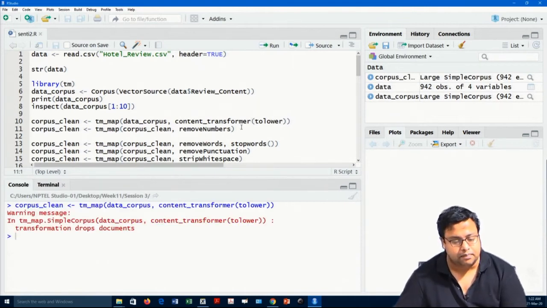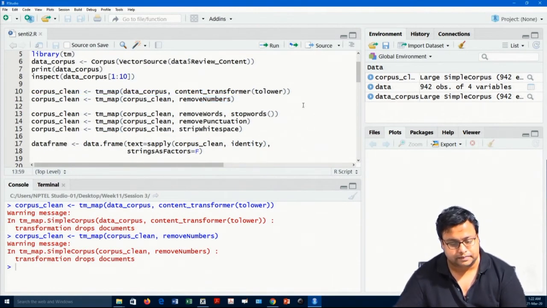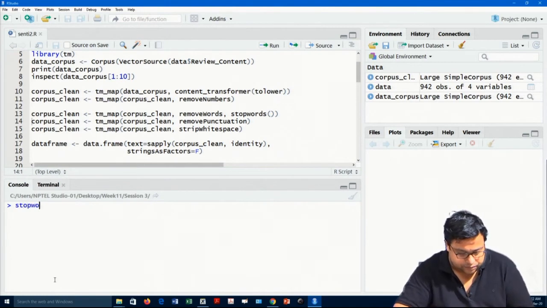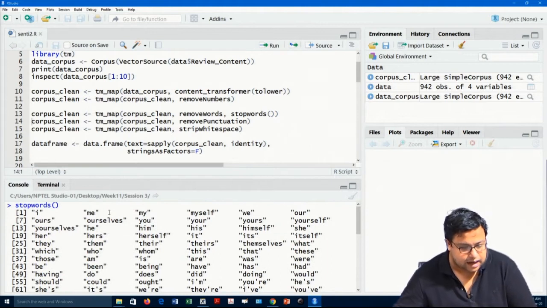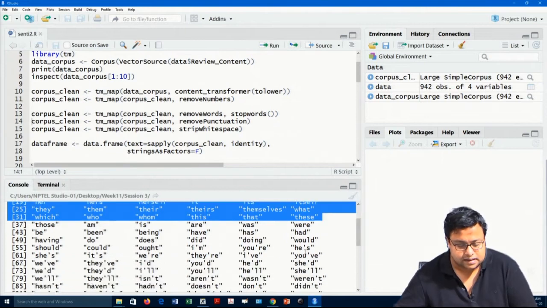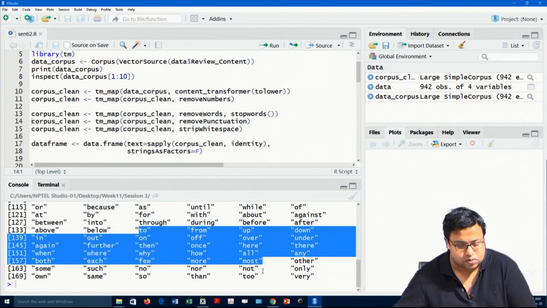Then I remove the numbers from the data set, from the whole corpus. Then I am removing the stop words also. Fair enough. What are the stop words that are currently there? If I just write stopwords, these are the stop words, like I, me, my, myself, we, our, yourself, these, theirs, and other words like while, through, of, how.